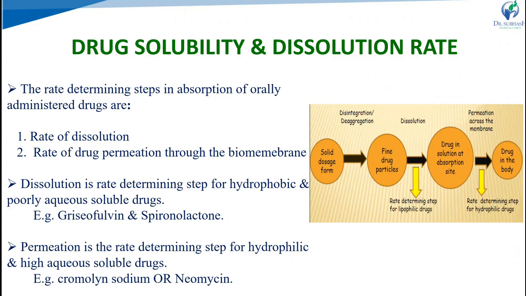The first one is drug solubility and dissolution rate. For the absorption of a drug, first it has to go through disintegration, afterwards dissolution. So for disintegration and dissolution, the drug must have sufficient aqueous solubility in the biological fluid or dissolution media, so it disintegrates, converts into small fragments, and solubilizes into the dissolution media, goes into soluble form, and then goes for absorption.